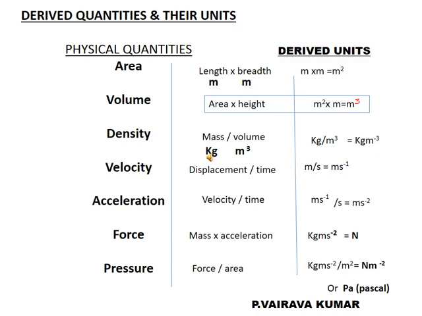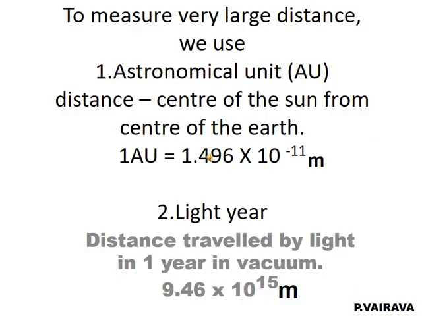So kilogram by meter cube, that is equal to kilogram per meter cube. Now we can write this derived unit as kilogram meter power minus 3. So this is the mathematical technique. So we learnt how to get a derived unit from the fundamental units.